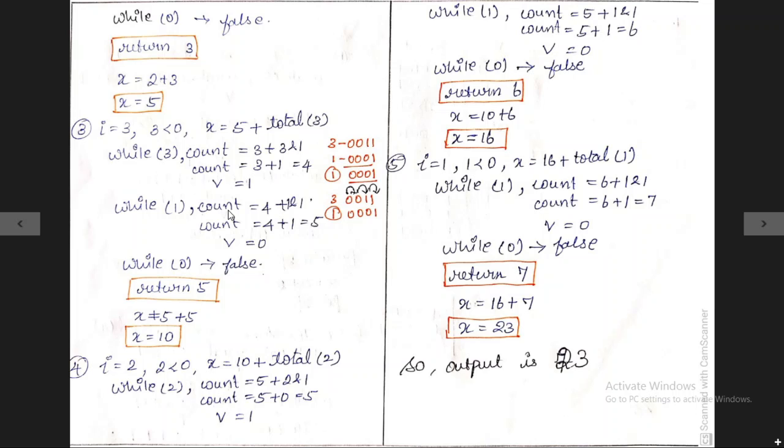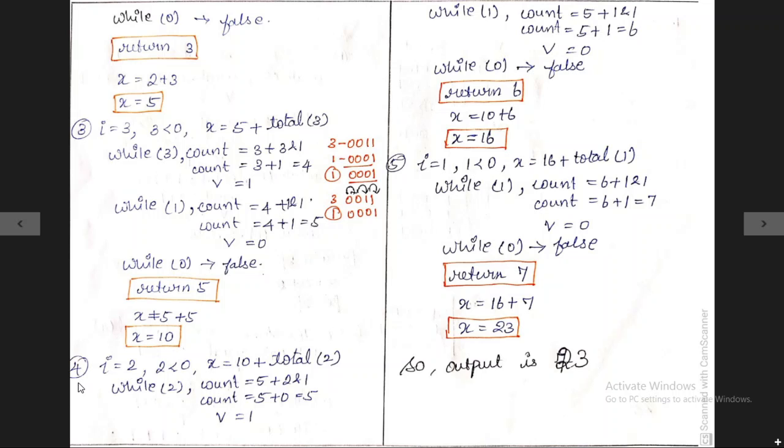Now we need to check the count and v variable. The count value is now 5 and the v value is 0. So while v value is 0, the while condition also becomes false. Now finally the count value holds the value 5, so it returns 5 back to the main function inside the for loop for the x variable. So x is equal to x plus 5. Now the x value is updated to 10.